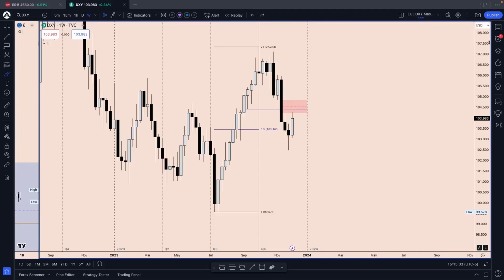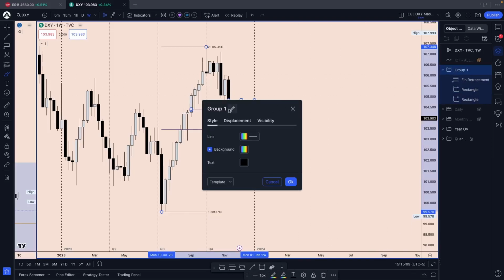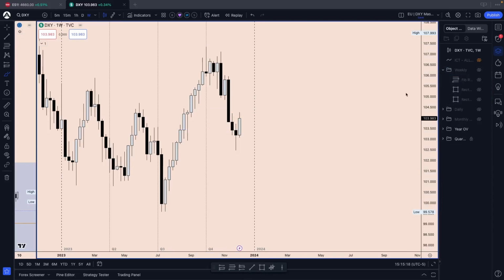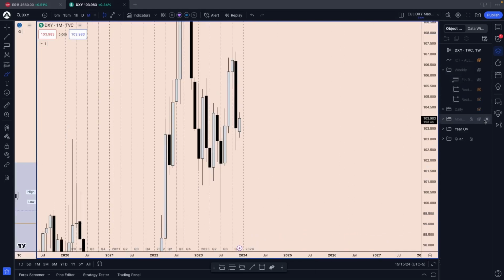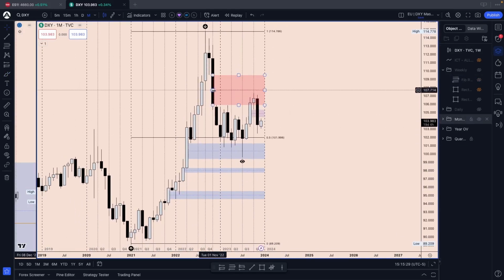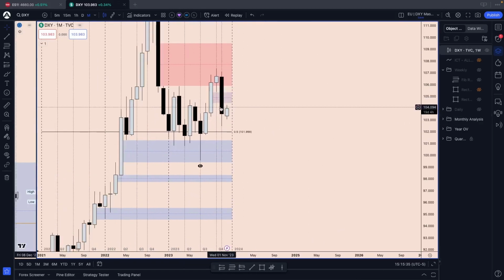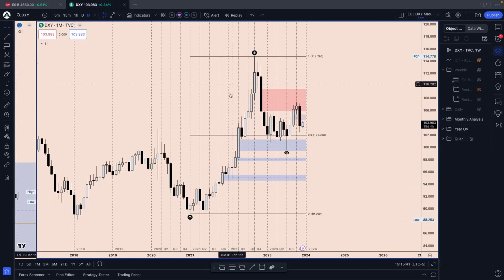We took a look at the monthly time frame here on the DXY. Let me just put this into a group called weekly and hide all this and go to the monthly time frame. Because on a monthly, we reacted bearishly from this bearish monthly fair value gap, closed below the monthly bullish fair value gap. Now we could also be looking for resistance around this level to take out sell side liquidity below. We hit the 50% of this entire range from 2021 to 2022 high.